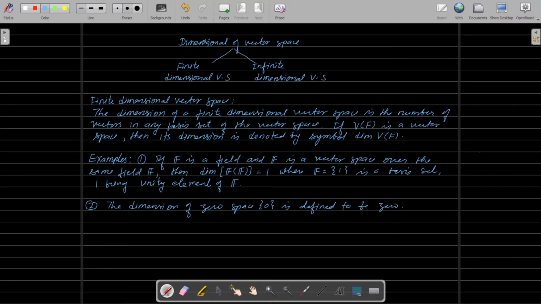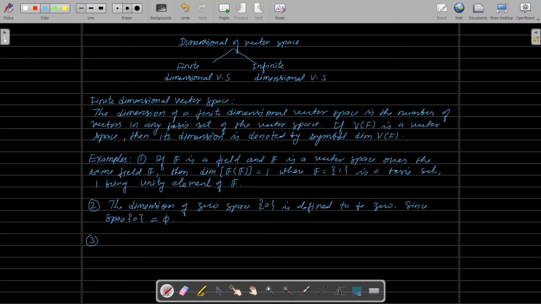Because this space is generated by the empty set, or you can say the span of the vector space 0, singleton element 0, is the empty set.